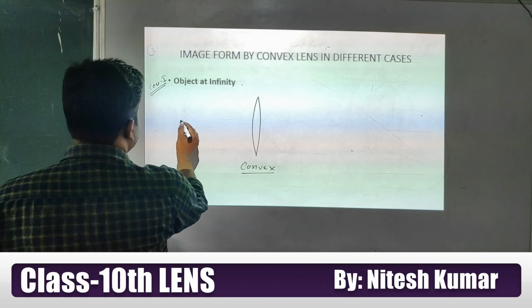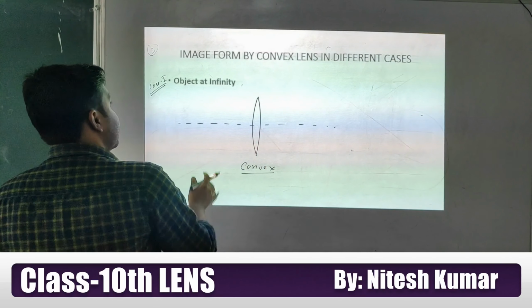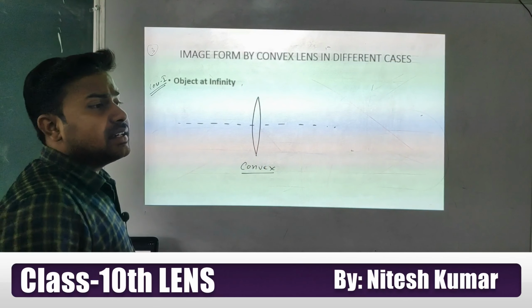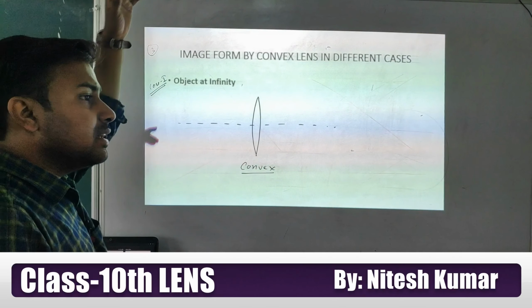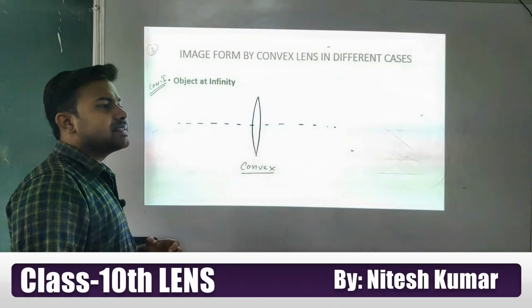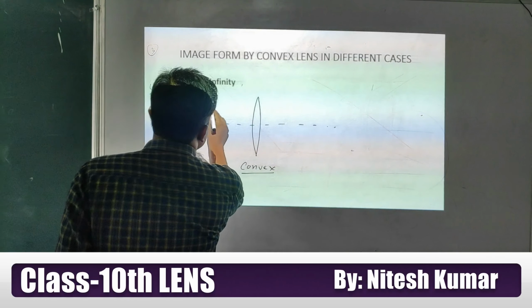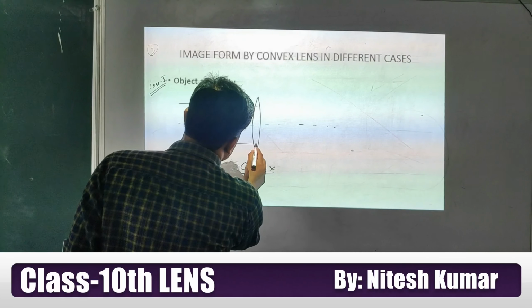Now how will this convex lens form an image? Look at this. If our object is at infinity, it means very far from this lens, and the light rays are coming from very far, what is happening? They are parallel to the principal axis.